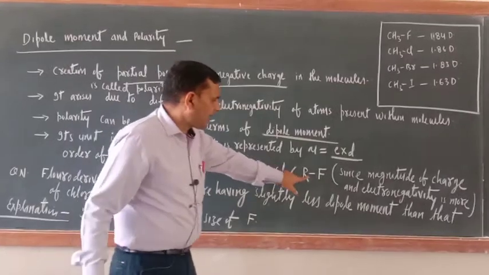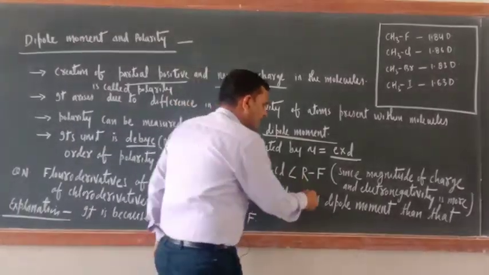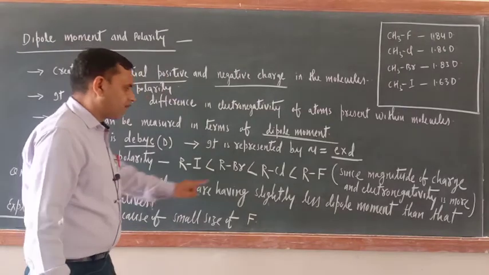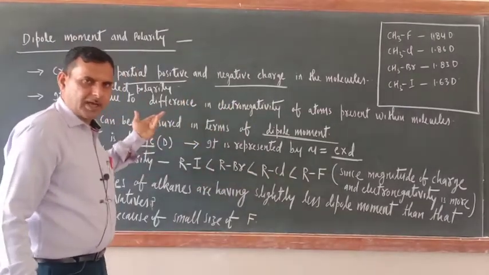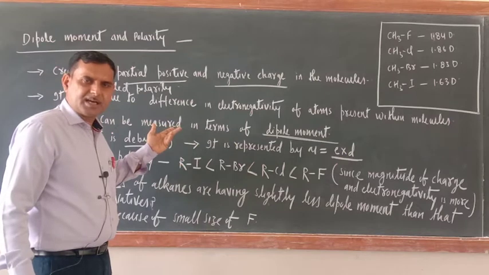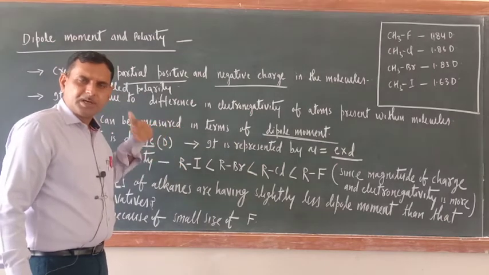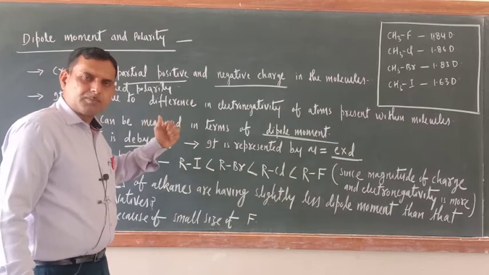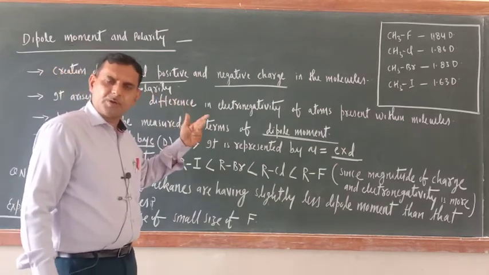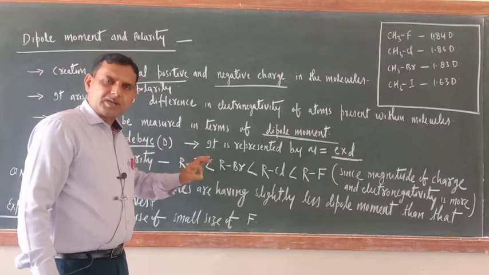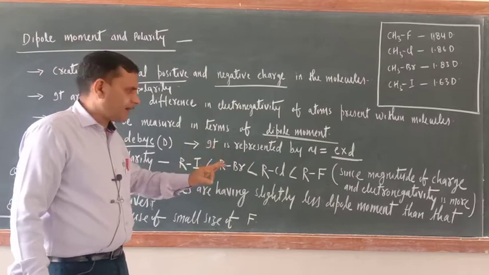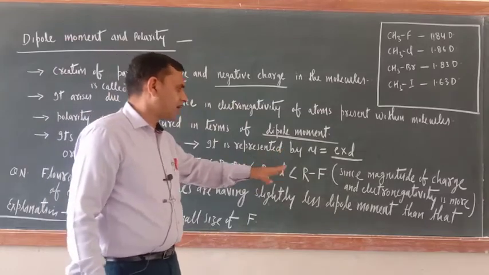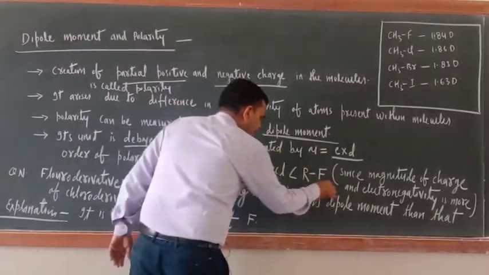Why in case of RF is this polarity more? Since the magnitude of charge and electronegativity is more. You know that dipole moment depends upon the difference in the electronegativity of two bonded atoms. So greater the difference, greater will be the polarity. Fluorine is the highest electronegative element of the periodic table. So the alkyl halide which carries fluorine, their magnitude of charge and electronegativity is more, hence polarity will be more.